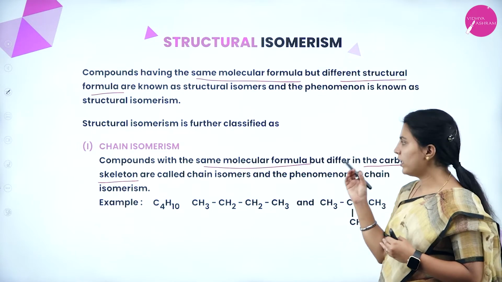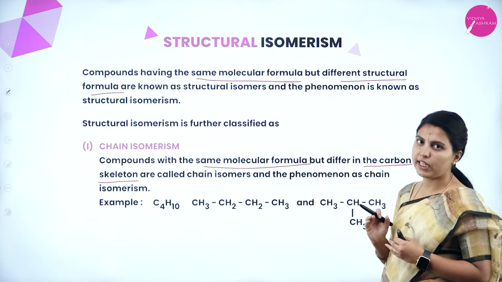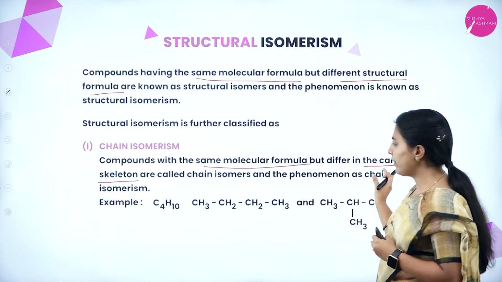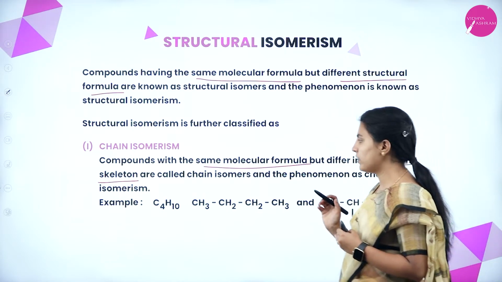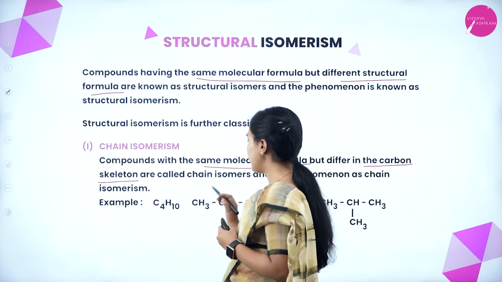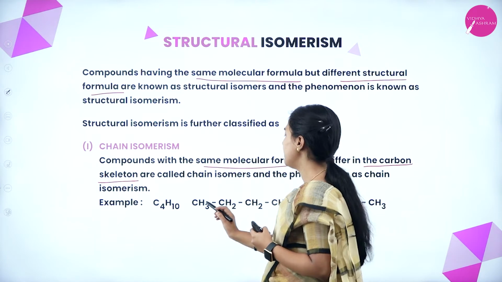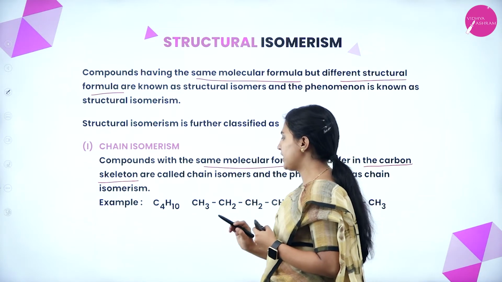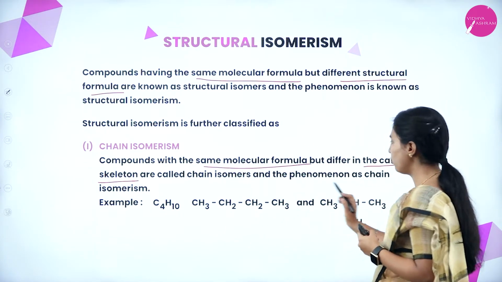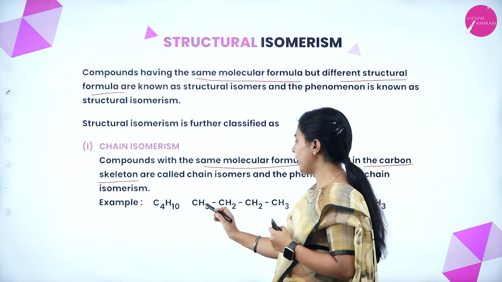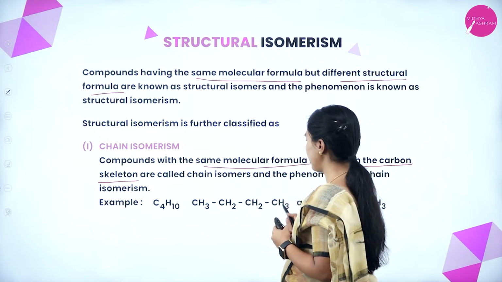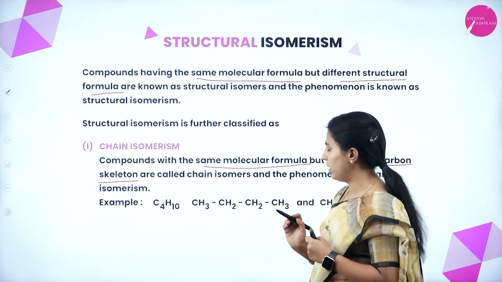These compounds have the same molecular formula but differ in the carbon skeleton. How can we understand what the difference in the carbon skeleton is? See here, C4H10, the same molecular formula for two kinds of structure. This one is written as CH3, CH2, CH2, CH3. This is normal butane, right?